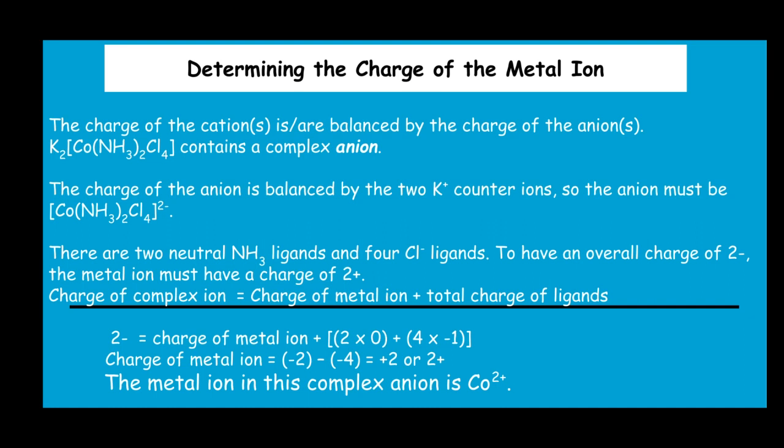Here in this complex, there are two neutral ammine ligands and 4 chloride ligands, and the total charge on this complex ion is di-negative. So the charge on the cobalt metal can be calculated by using this formula, and the charge on the metal comes out to be di-positive. So cobalt in this complex ion is a di-positive cation.